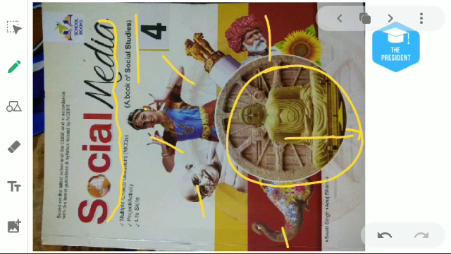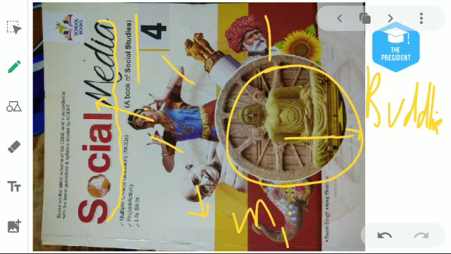This is basically a statue of Lord Buddha. This lady, what is she doing? She is doing a dance known as Bharatanatyam. This man is the father of the nation, known as Mahatma Gandhi, and this is our national emblem, known as the Ashok Sign. Okay, this is all about the cover page.